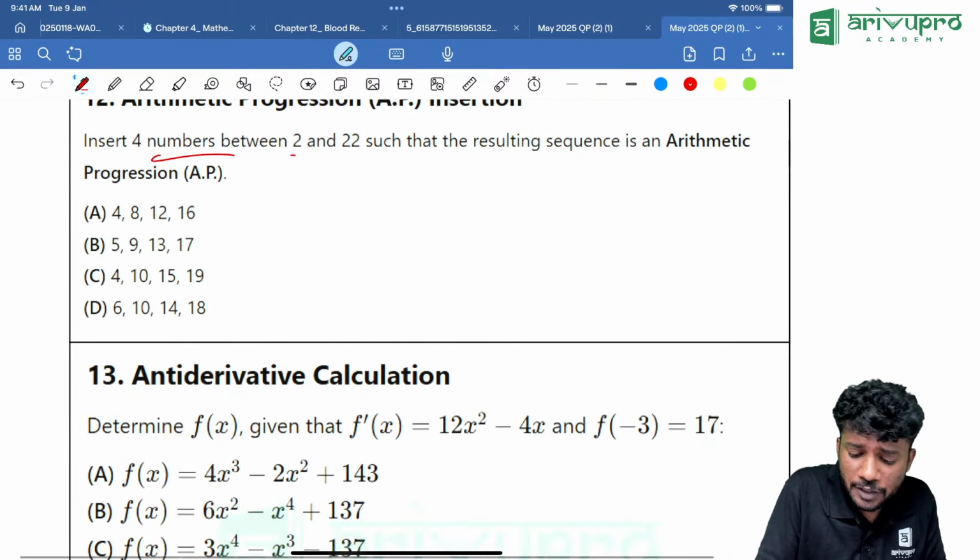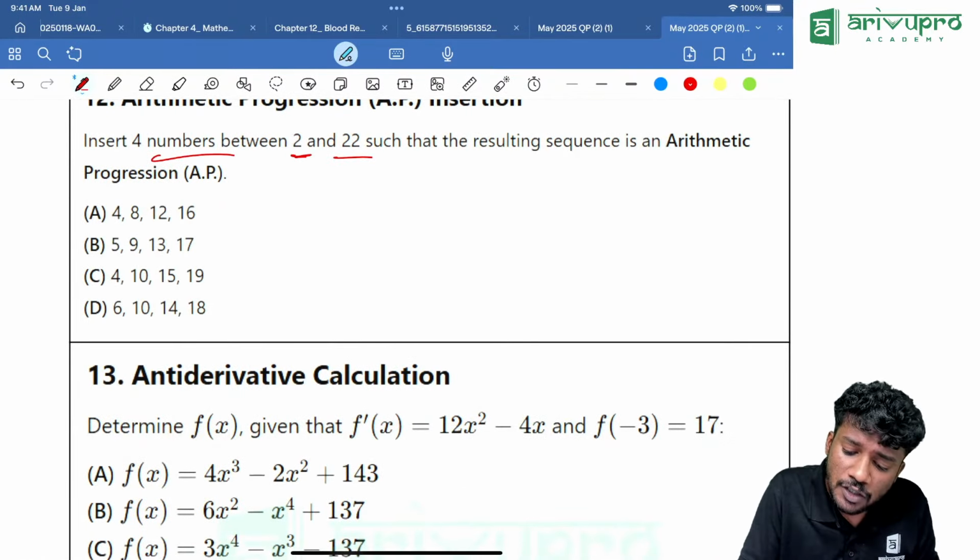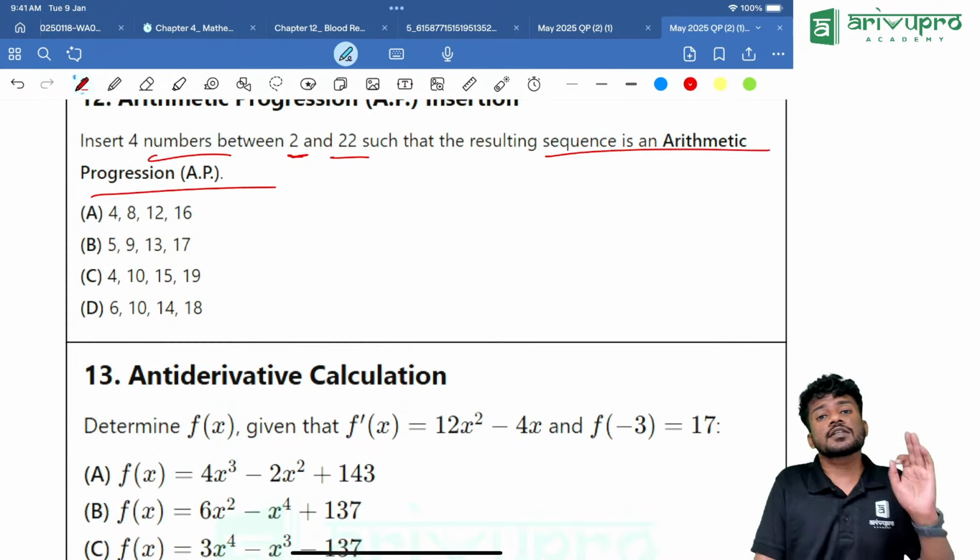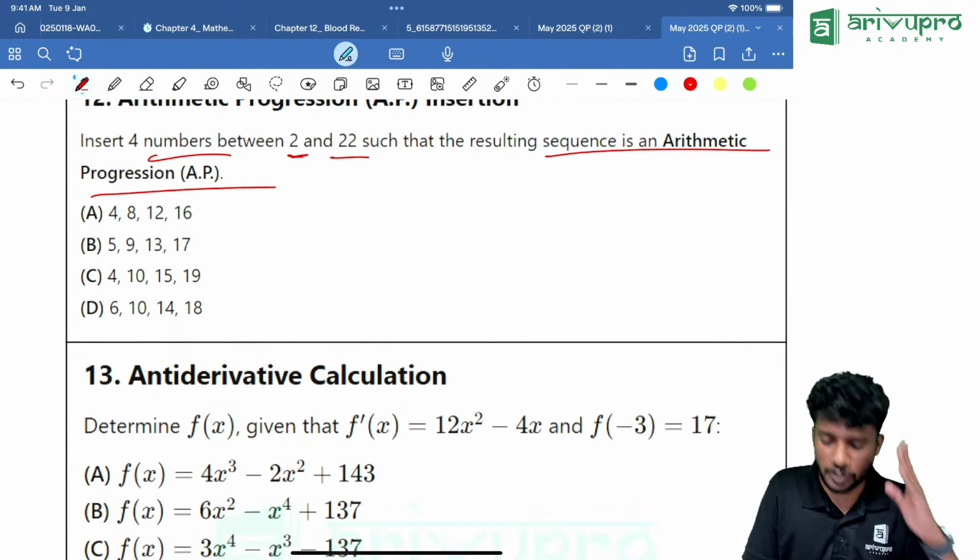Insert 4 numbers between 2 and 22 such that the resulting sequence is in arithmetic progression. Just use options, you will get the answer.